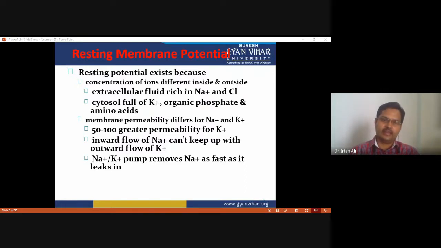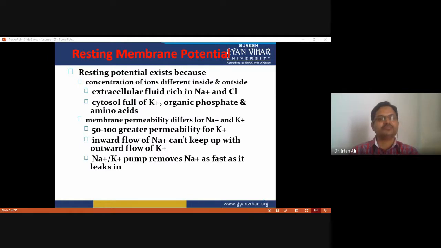So the main ion in extracellular fluid is sodium, and intracellular, in the cytoplasm, the potassium ion is in high concentration. Membrane permeability differs for sodium ion and potassium ion. How much is the difference? The membrane has 50 to 100 times more permeability for potassium ion.